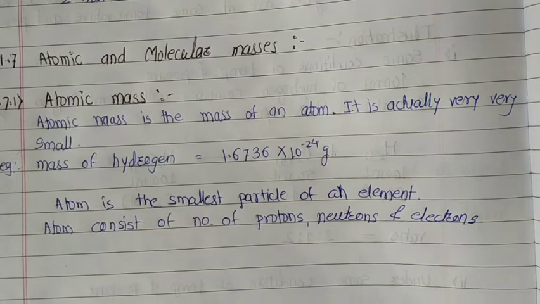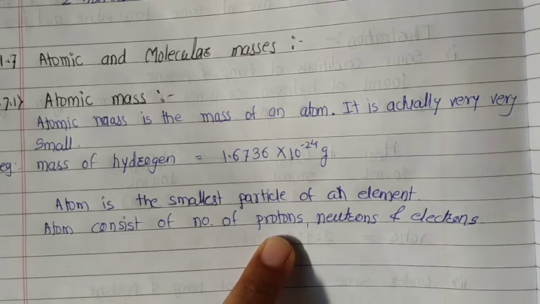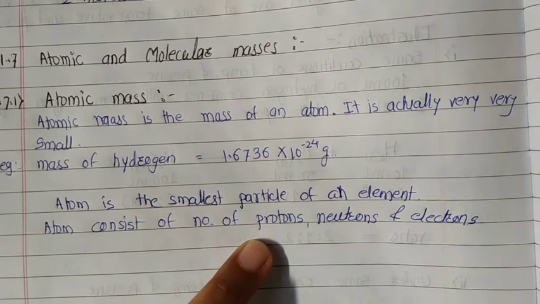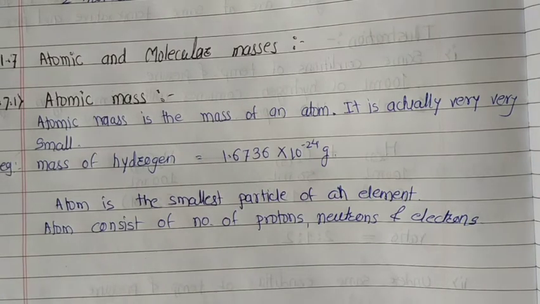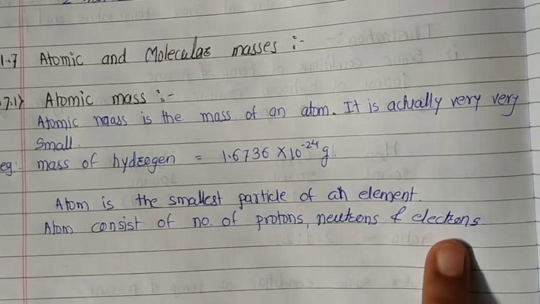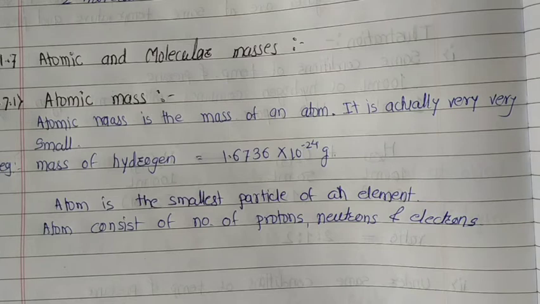So, the number of protons varies from atom to atom, and the mass of an atom changes as the number of subatomic particles changes. When the number of protons, neutrons and electrons changes, the mass of the atom also changes. Hence, the masses of atoms of different elements are different.